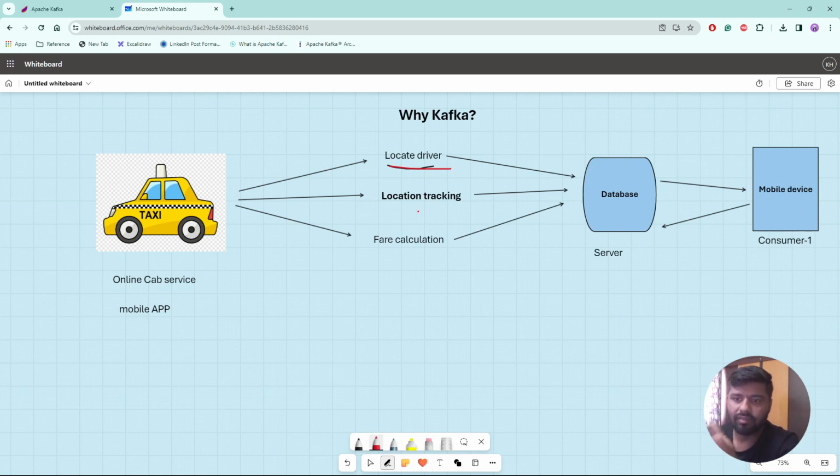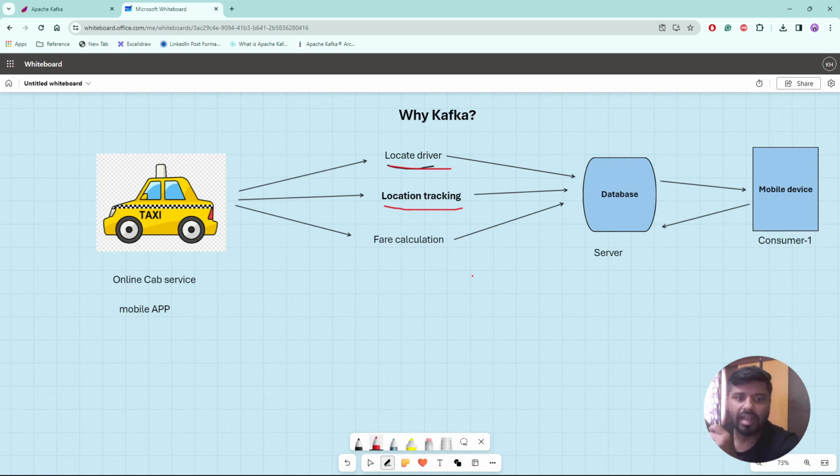Once the driver confirms your cab request, there is a feature called, I could say, location tracking, which is a very good feature, I would say, right? We can actually see where my cab is right now, right?